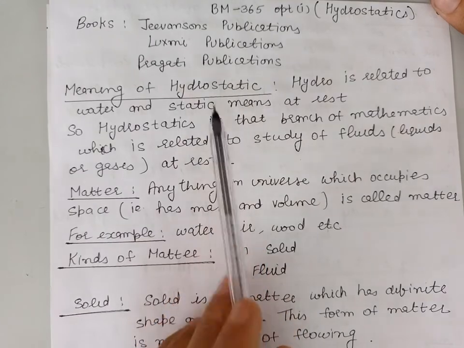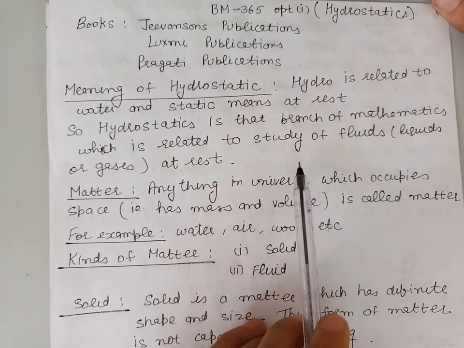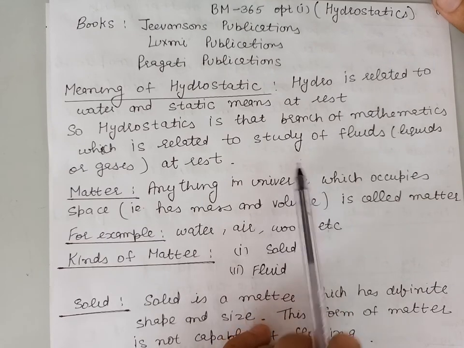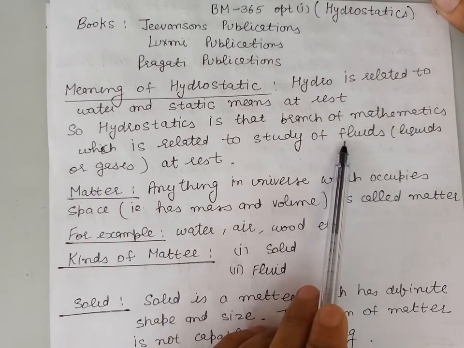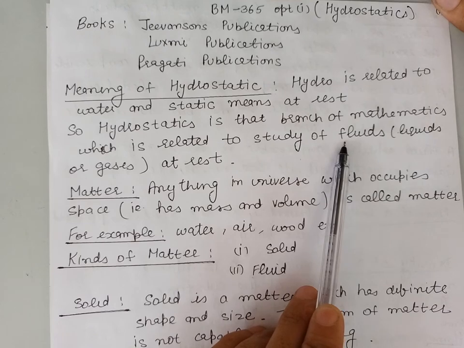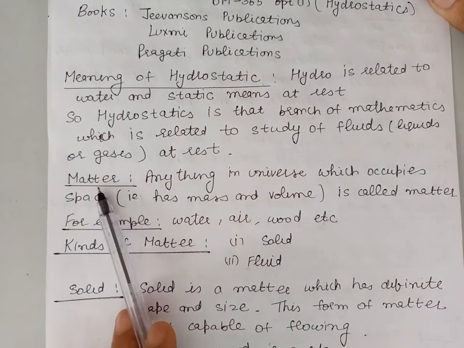Hydrostatics is the branch of mathematics which is related to the study of fluids at rest. Fluids means which can flow, or which are capable of flowing. For example, liquids or gases. These are fluids. Now, let us discuss what is matter.